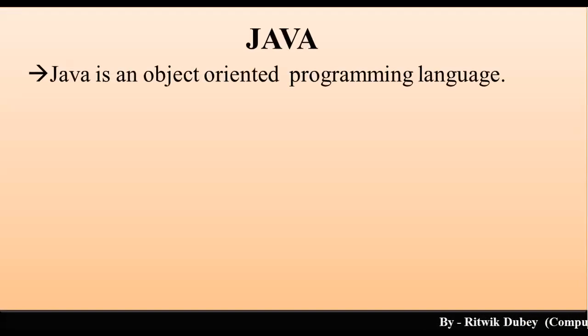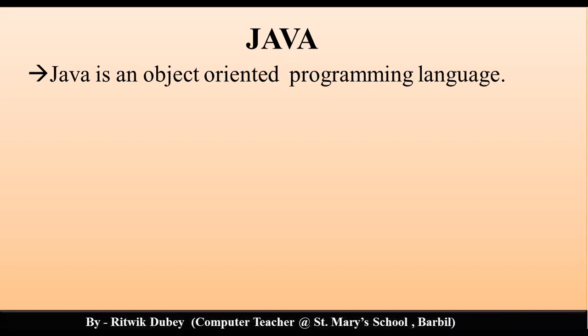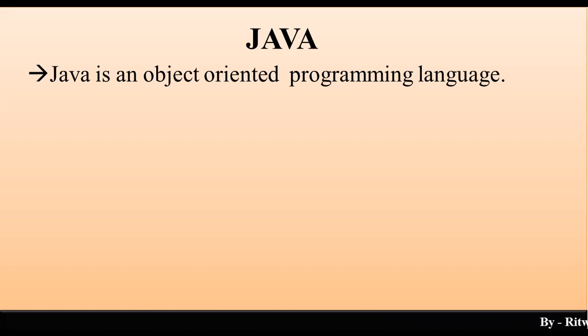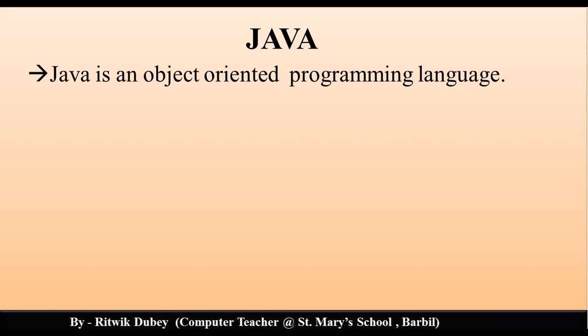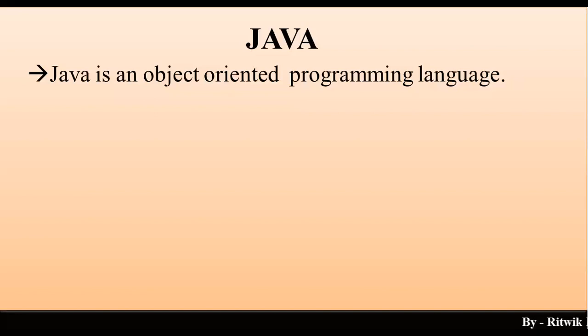Let me tell you. Java is an object oriented programming language. Okay, what is the meaning of programming language? See, if I have to communicate with you all, I need a language. Yes or no? It can be English language, it can be Hindi, it can be Odia, or it can be some other language. So in order to transfer my thoughts to you all, I need a language.